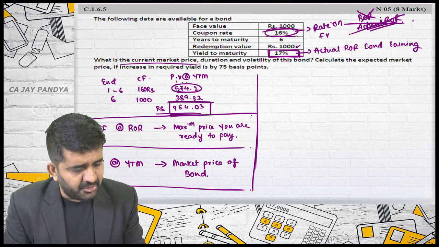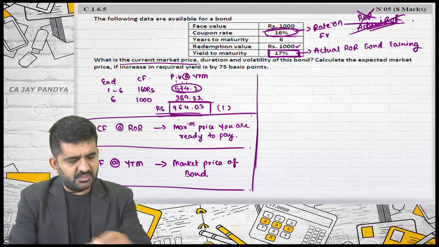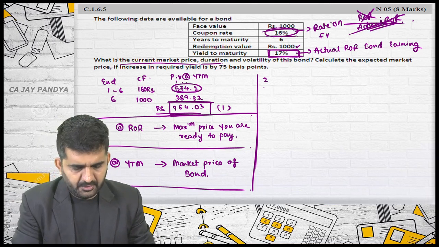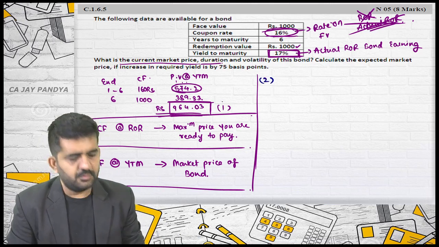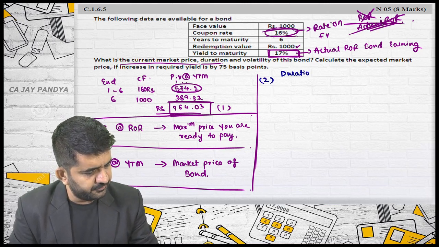What is the current market price of the share? It is 964.03. Answer number 1. What is duration? I am doing it with number 2. I am finding out Macaulay's duration.